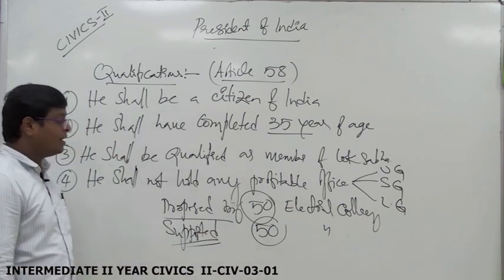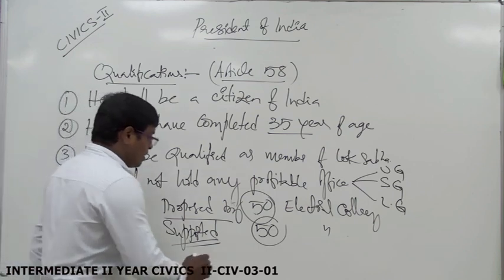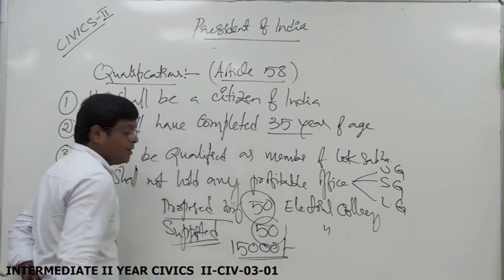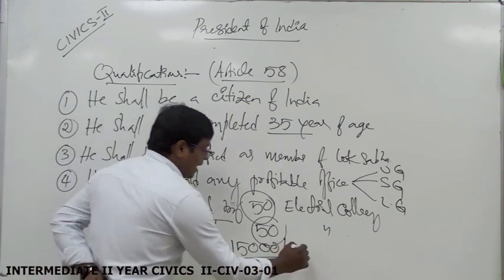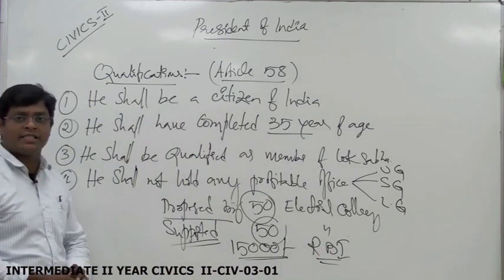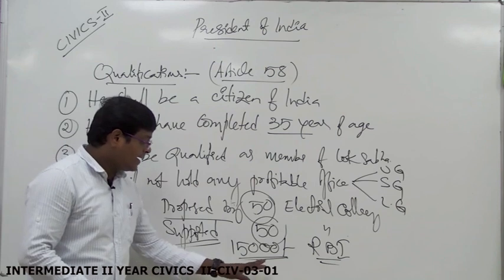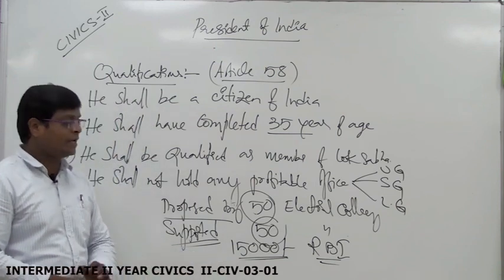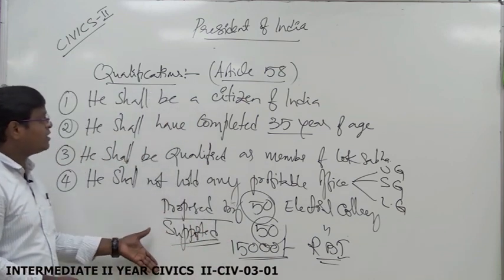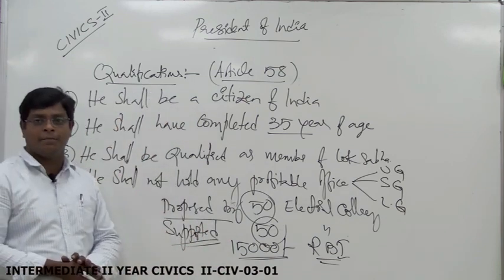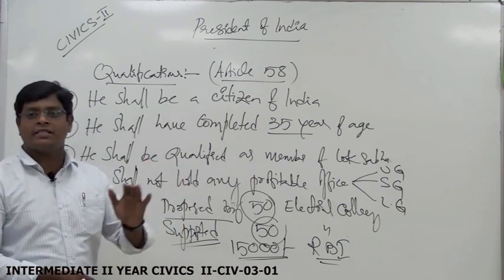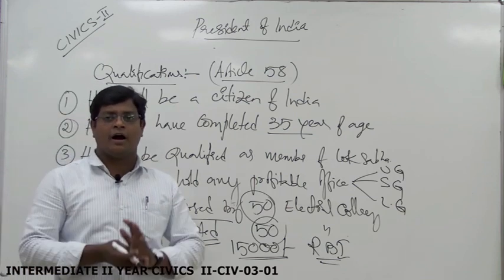Apart from that, he must deposit 15,000 rupees as a caution deposit at the RBI, Reserve Bank of India. The candidate who contests in the President of India election deposits 15,000 rupees at the RBI. So these are the conditions for the election of the President of India. If all those conditions are fulfilled, that candidate is eligible to contest in the election.